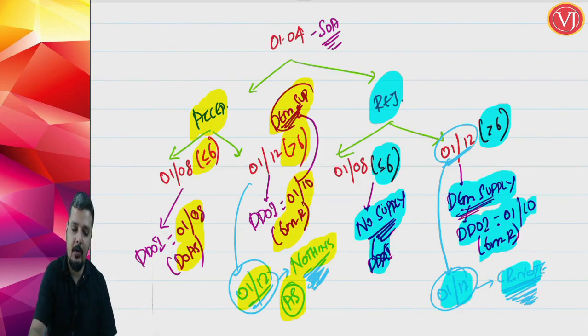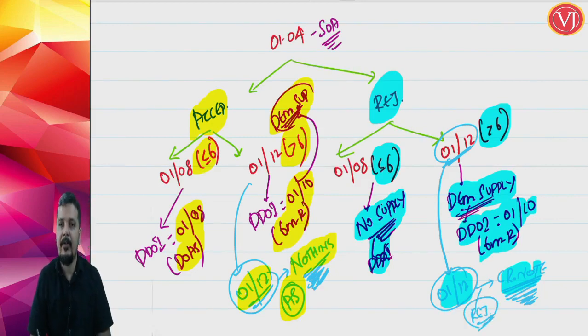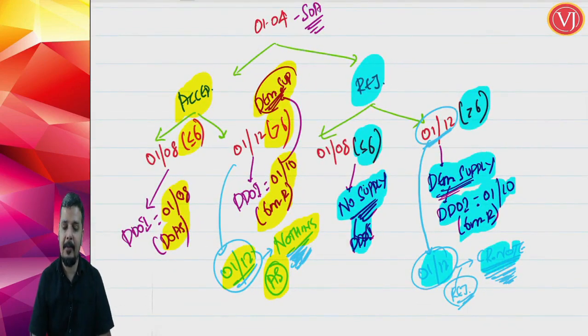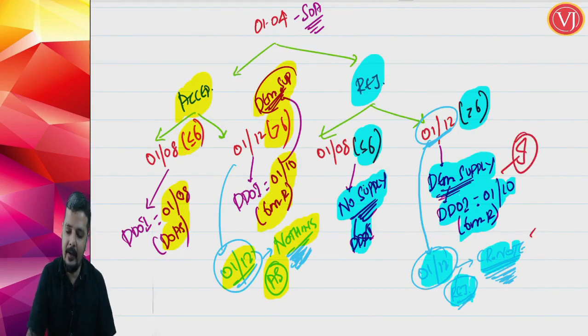So, you are talking about rejection now. Rejection means finally there is no supply, but you have already treated it as supply. So, deemed supply to actual supply, you need not do anything, as the invoice is already raised. But when you are talking about deemed supply to no supply, because it is rejected, therefore, to cancel the invoice effect, you have to raise credit note.